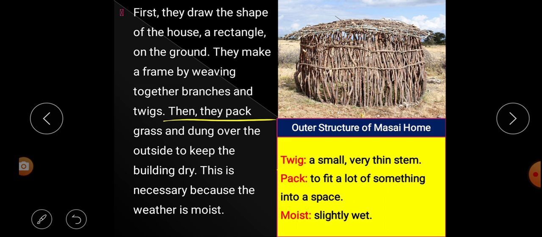Next, then they pack grass and dung over the outside to keep the building dry. Outside, what do they do? They pack. What is pack? Look at the word meaning: to fit a lot of something into a space. That means in the gaps of the branches and twigs, they put grass and dung to keep the building dry. Understood? So to keep the building dry, outside of this frame, they put grass and dung. Dung means cow dung. For keeping the building dry.